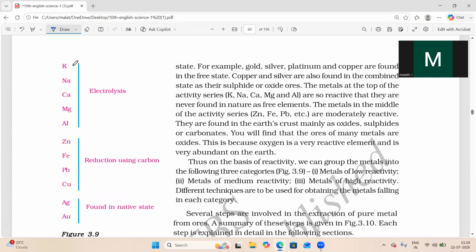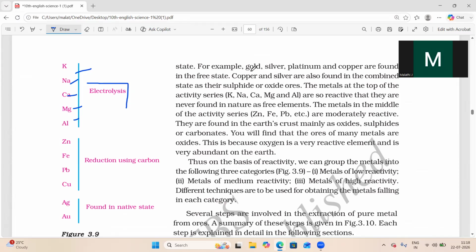So if sodium, potassium, calcium, magnesium, and aluminium are highly reactive elements, they can react with the mud particles and some other materials easily. So there are more impurities present in them. So we have to extract these by using different ways, with more processes. How it will happen, we'll see.